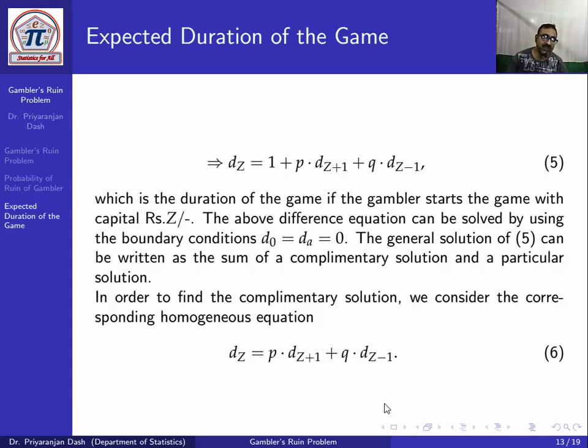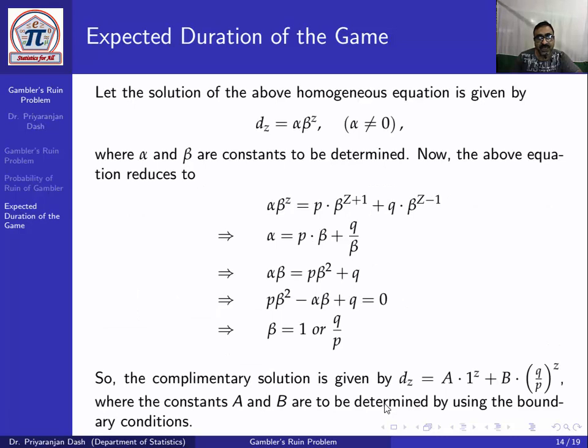So its solution will be the sum of two solutions, that is, the sum of the complementary solution and the particular solution. The complementary solution we get as the solution of the corresponding homogeneous equation. Now we find the particular solution.